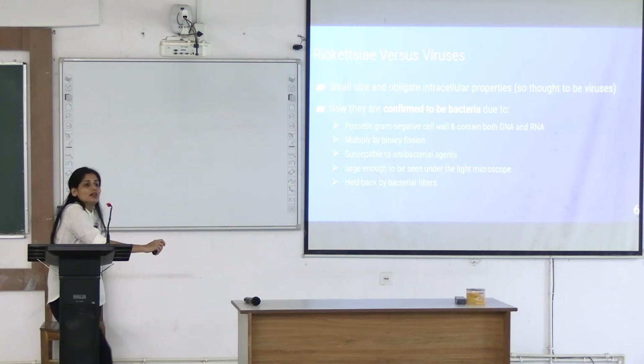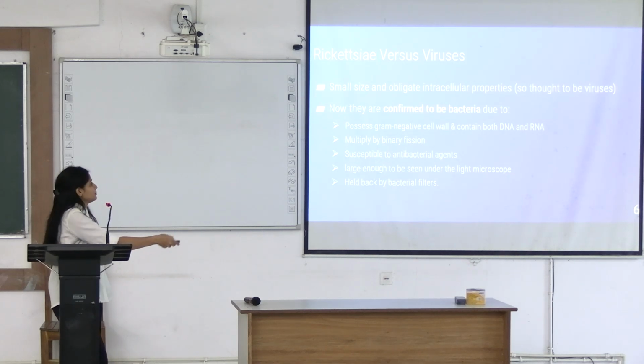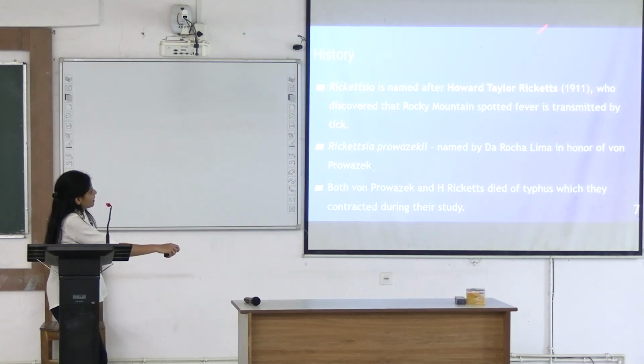So rickettsia are obligate intracellular gram-negative cocobacilli that are bacteria. They are named after this person, Howard Taylor Ricketts, who discovered Rocky Mountain spotted fever. And then, in honor of von Prowazek, one of the species was named after this person, Rickettsia prowazekii, which is the causative agent of epidemic typhus. Both of these people died during their study because they got infected by this bacteria.